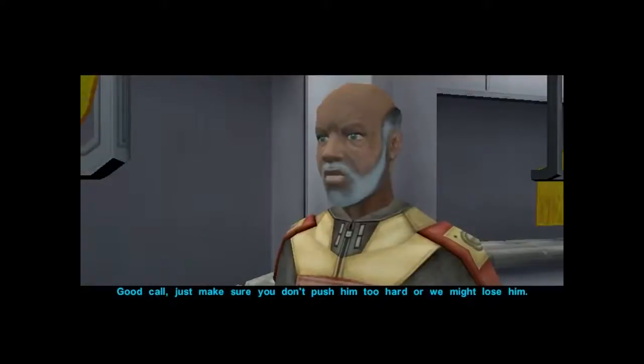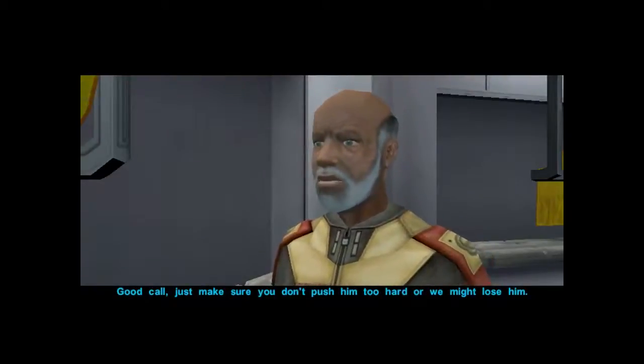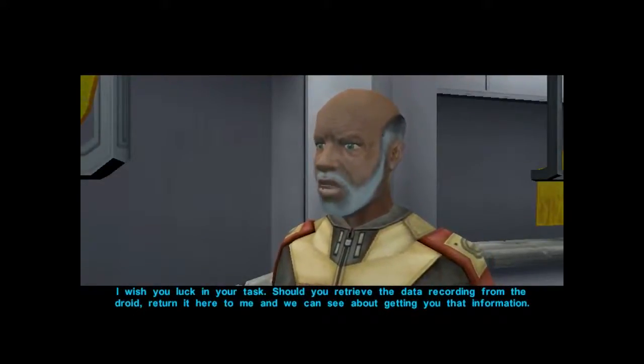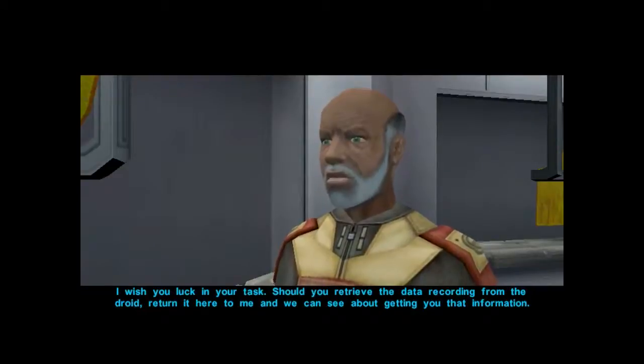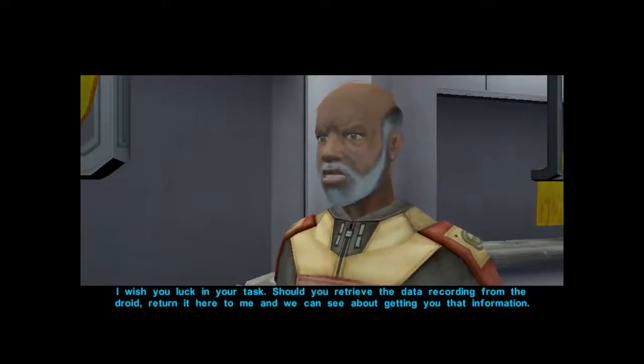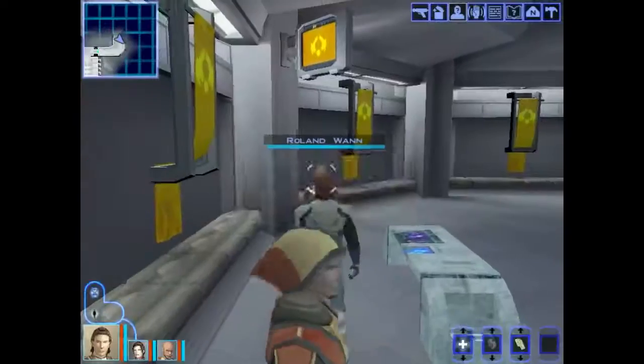Good call. Just make sure you don't push him too hard or we might lose him. I wish you luck in your task. Should you retrieve the data recording from the droid, return it here to me, and we can see about getting you that information.